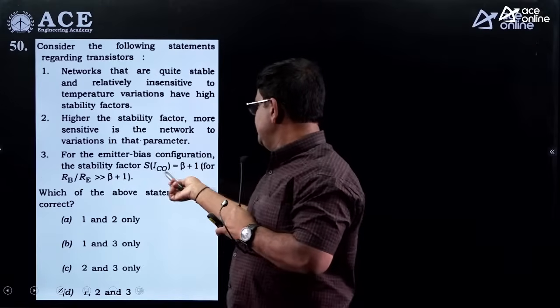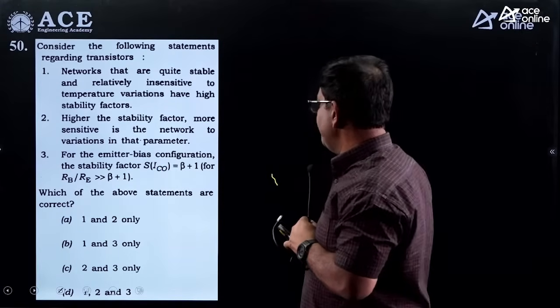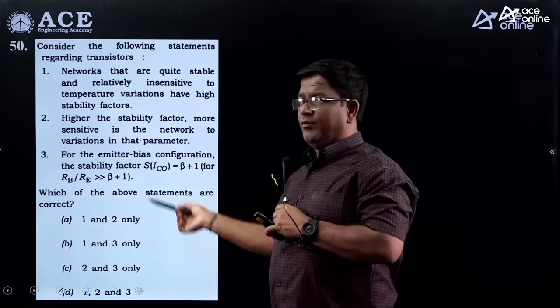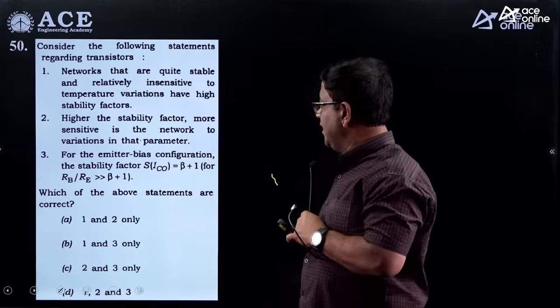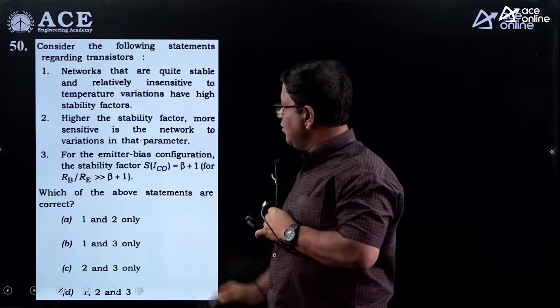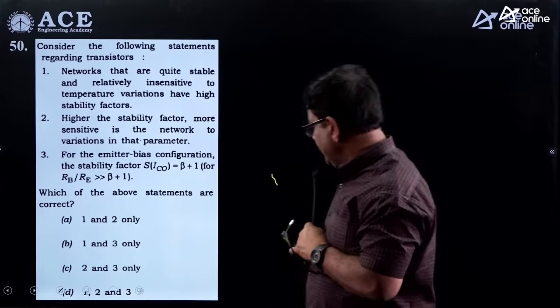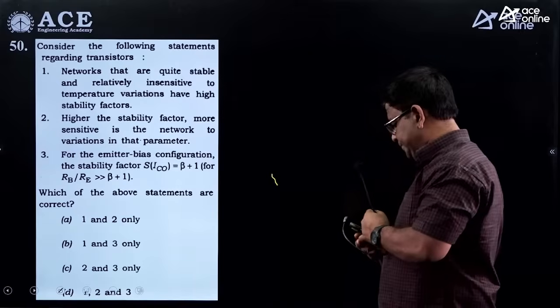For the emitter bias configuration, this is a standard relation, the stability factor is going to be (1 plus beta) by (1 minus beta) into RB by (RE plus RB). So this option is also correct. So 1, 2 and 3 are correct. But option D is the right answer.